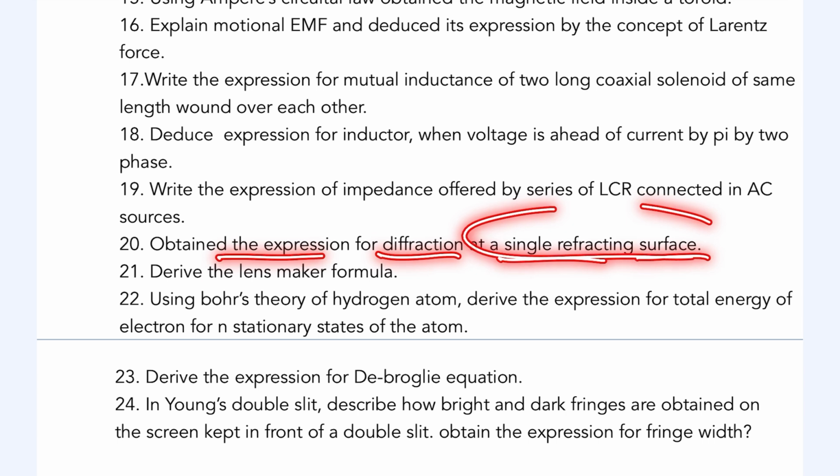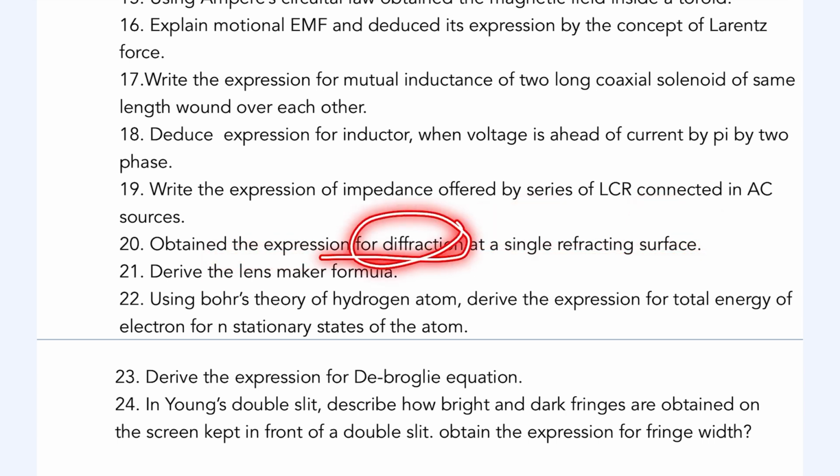Next one is obtain the expression for diffraction at a single reflecting surface. So you have to find out the expression for diffraction at a single reflecting surface. Next, derive the Lensmaker formula. You have to derive the Lensmaker formula.